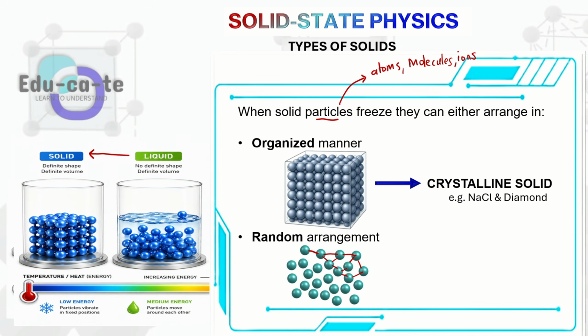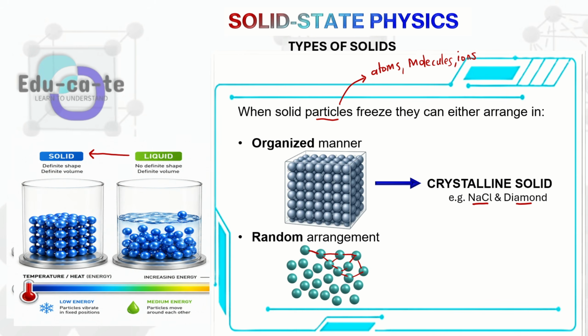Basically, in a crystalline solid, the solid particles are arranged in an organized manner, in a repetitive pattern, or in a pattern whose order we are able to see. For example, table salt, which is sodium chloride, and diamond are examples of crystalline solids. These are highly crystalline, and you can see that their particles are arranged to form an organized pattern.